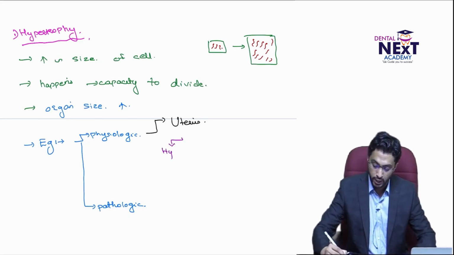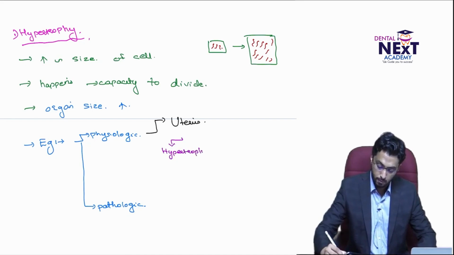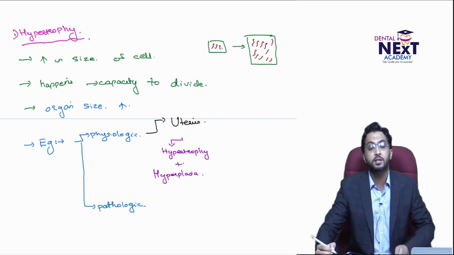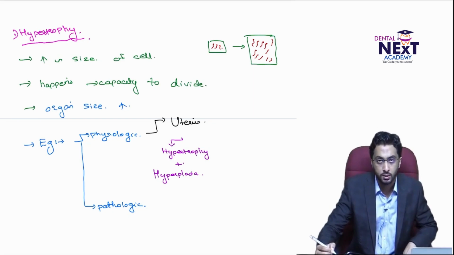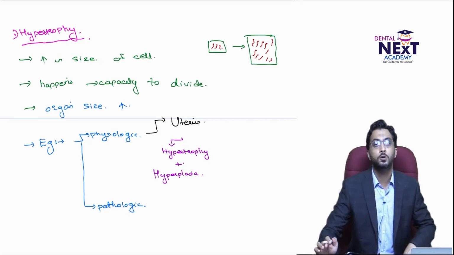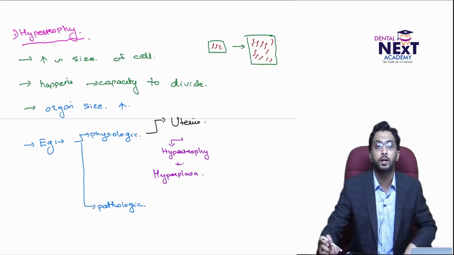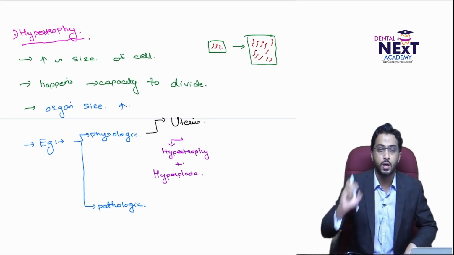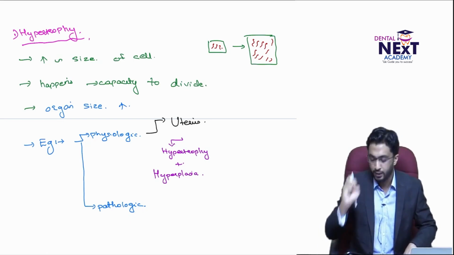That is, the uterus undergoes hypertrophy plus hyperplasia. What is the reason? The uterus has cells which have the capacity to undergo division. So it undergoes not just hypertrophy, it also undergoes hyperplasia under the influence of the hormone called estrogen. This is something which we will study in other subjects, in physiology. So under the influence of estrogen, the uterus undergoes hyperplasia as well as hypertrophy.